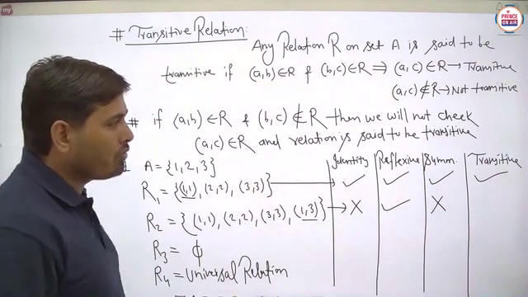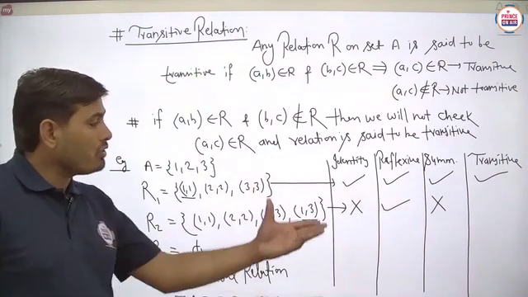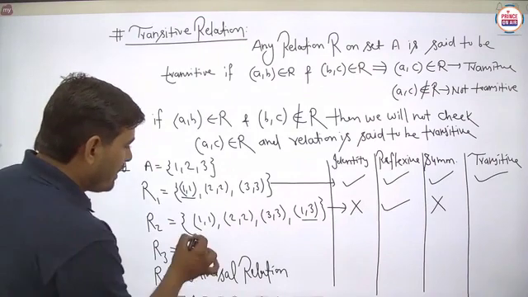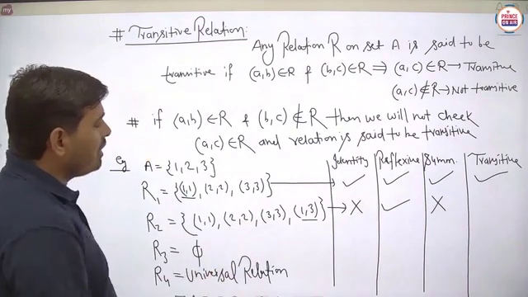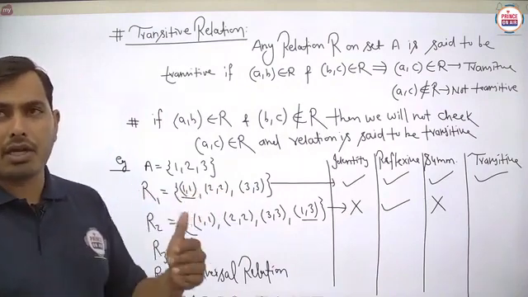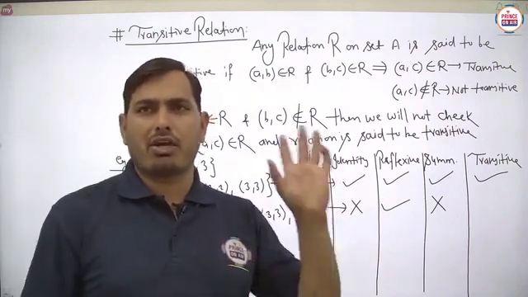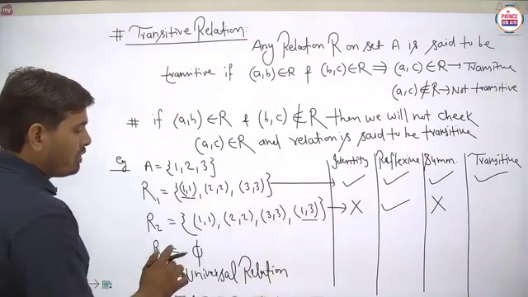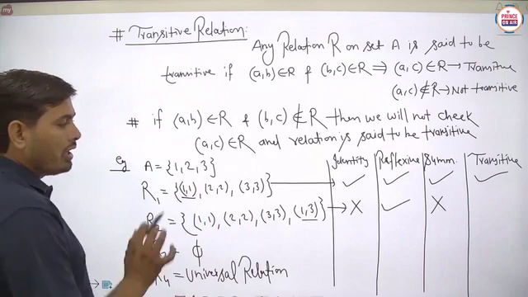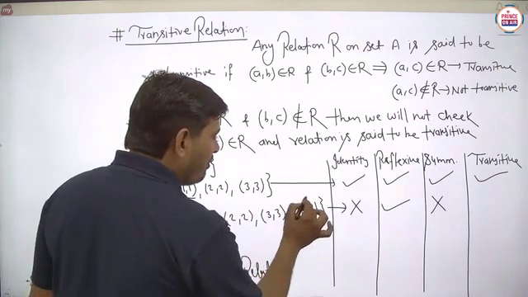And lastly we have to check for the transitive. So basically in the case of transitive, student, for these parts we will not check, because for the identity relation it is always said to be the transitive, means we will not check for the transitive case for 1 1, 2 2 and 3 3. Now we will see this part 1 comma 3.